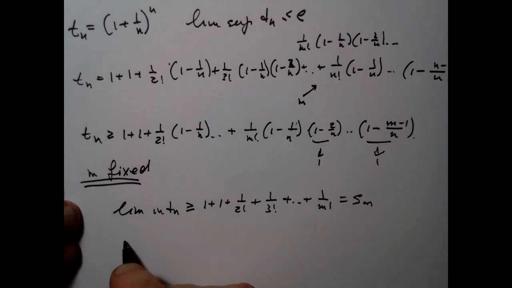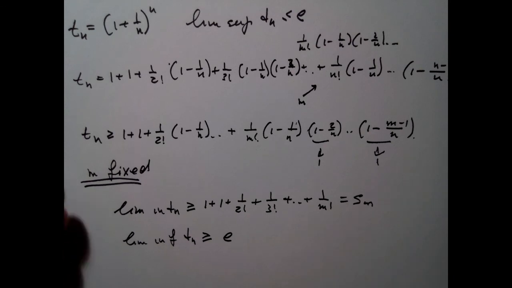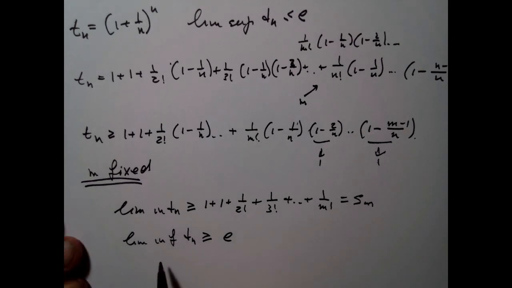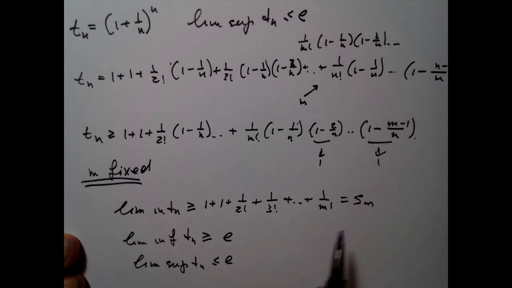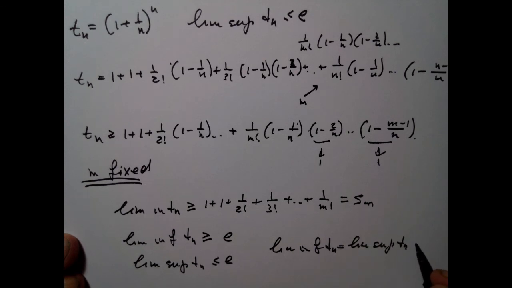And so my conclusion is that the lim inf of Tn is greater or equal than E, because this is what Sm tends to, and we showed previously that the lim sup of Tn is less or equal than E, and therefore the lim inf of Tn and the lim sup of Tn must be equal, and they're equal to E, and they're equal to the limit of Tn.